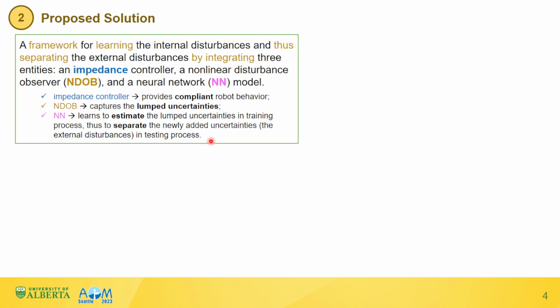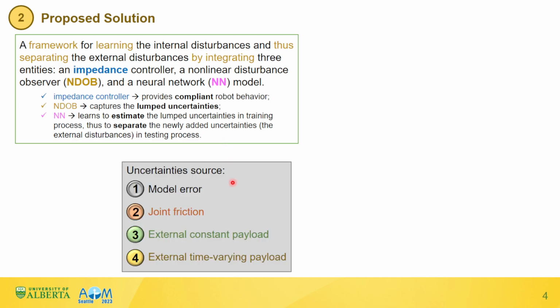In this work, the uncertainty sources are defined as 1. Model error, 2. Joint friction, 3. External constant payload, and 4. External time-varying payload. During the training process, only uncertainty source 1 and 2 are involved in the training data, which means the trained neural network model can only estimate the source 1 and 2 uncertainties. In this way, during the testing process, the trained neural network model is able to separate the source 3 and 4 uncertainties if all 4 sources of uncertainties are involved in the testing data.